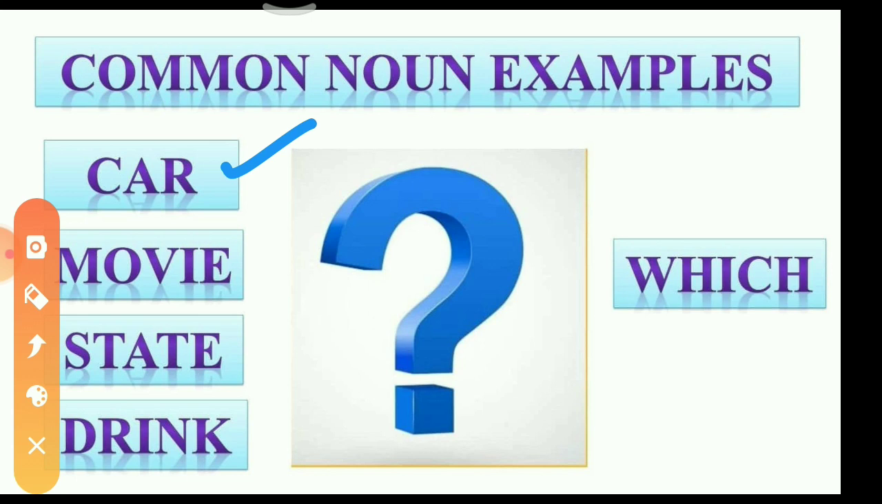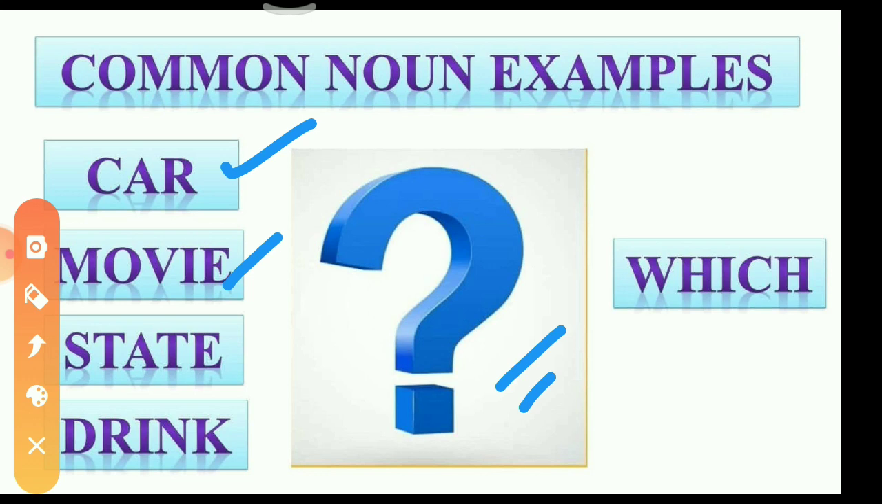A question arises: which one? Again, the same one. Movie is there. There are a number of movies. But here, if I give an example, today I saw a movie. Can you come to know which movie I saw? No. That's why a common noun may not tell you exact things. That's why these are known as common nouns.